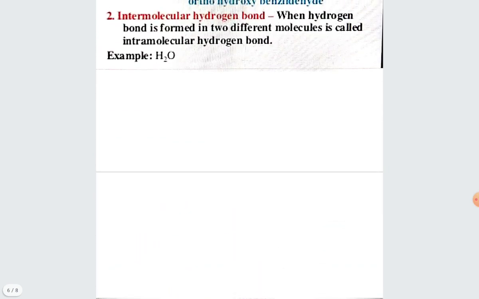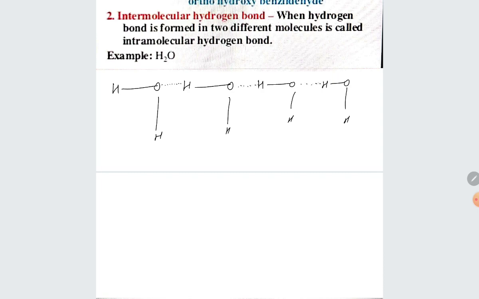Let us try to understand water. Already I explained HOH. Here is HOH. This is again HOH. Here it is forming the bond, student. This is also forming the bond, and this is also forming the bond. So this is the H bonding. Similarly, this is H bonding, and here also is H bonding. Okay, so these are all about the answer, student.